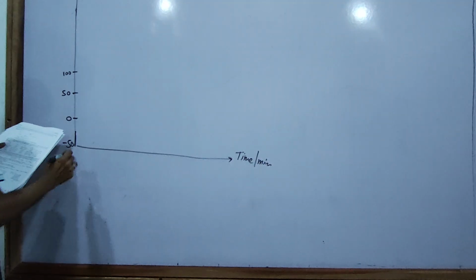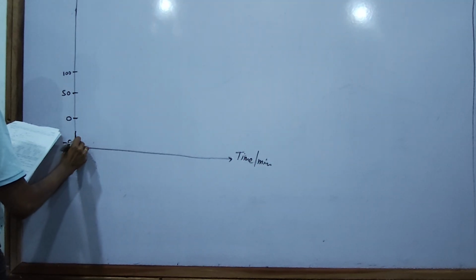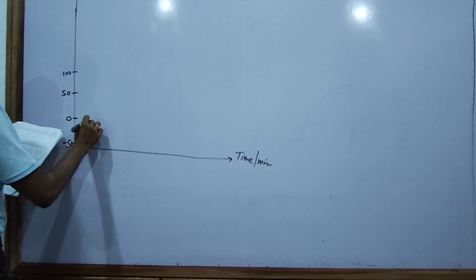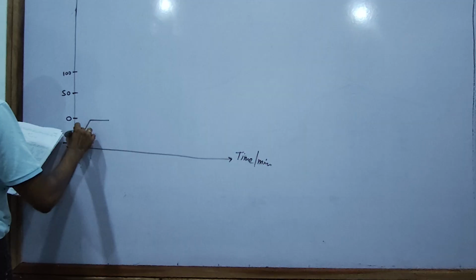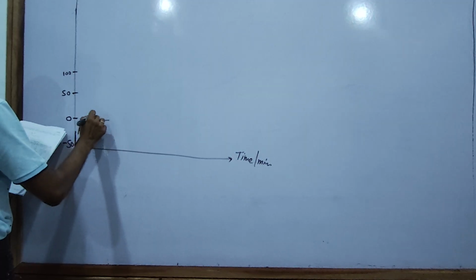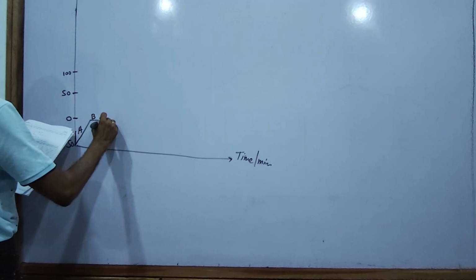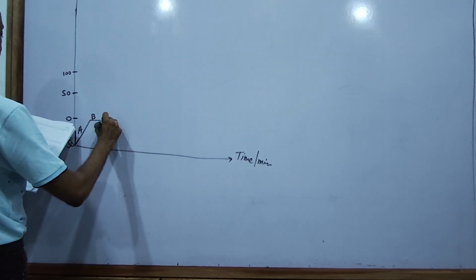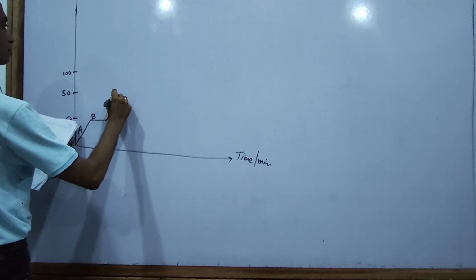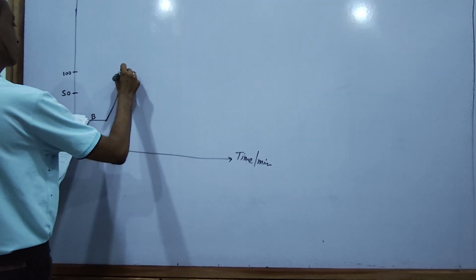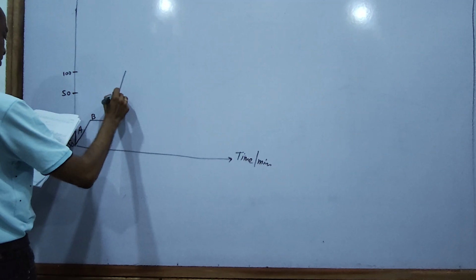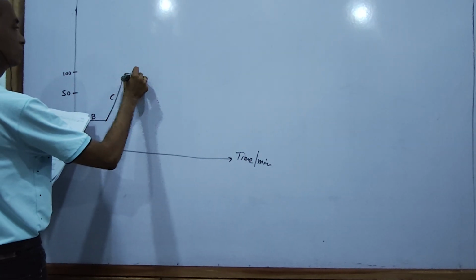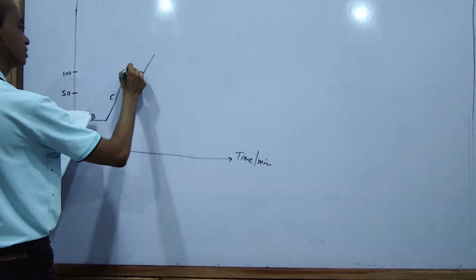Right, they start with A, go to 0, and also A. In here B is constant. And then again go to 100. Go to 100. Okay? That is actually B, that is C. Then also here D and E.